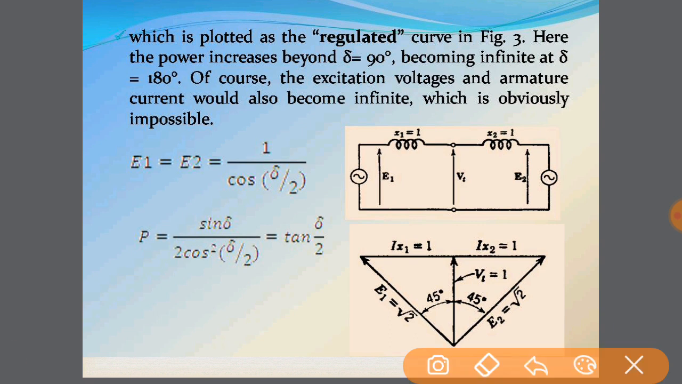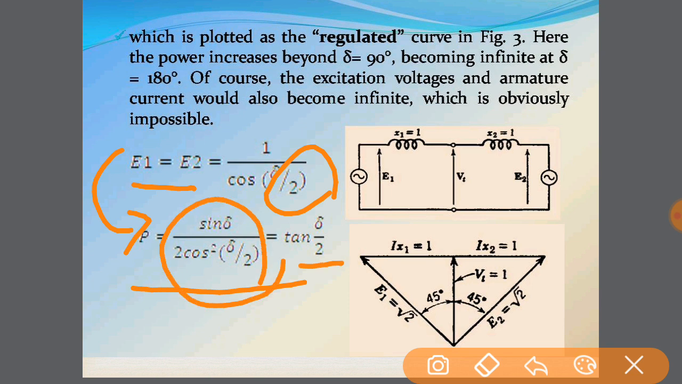So what we arrive at is E1 is equal to E2 is equal to 1 upon cos del by 2. Since we are taking both the EMFs as equal, the angle between them is also going to be halved. That is why we are taking del as del by 2 here. This will affect the equation of power. So we get P is equal to sine del upon 2 cos square del by 2 when we replace E1 and E2 in this equation. If we simplify this equation, we get P is equal to tan del by 2.